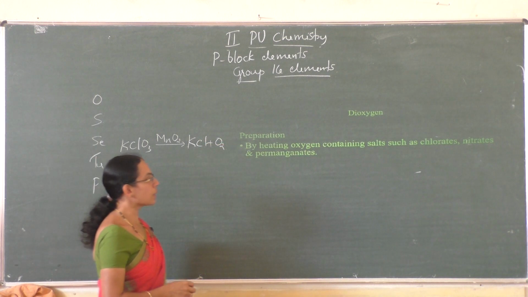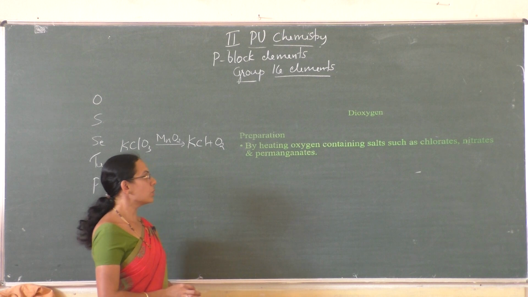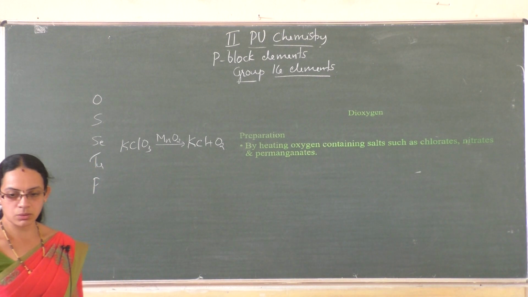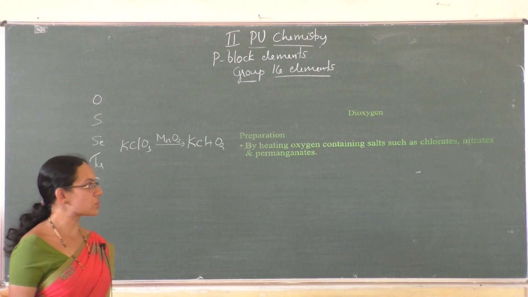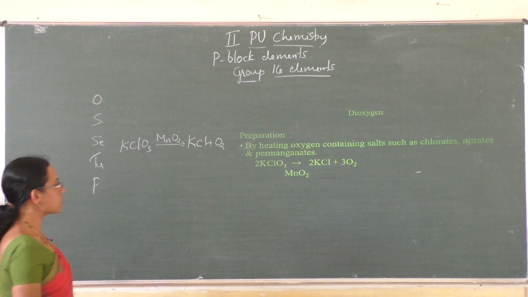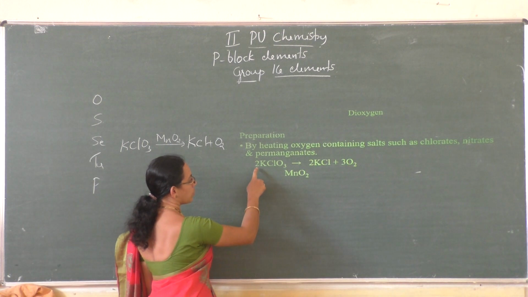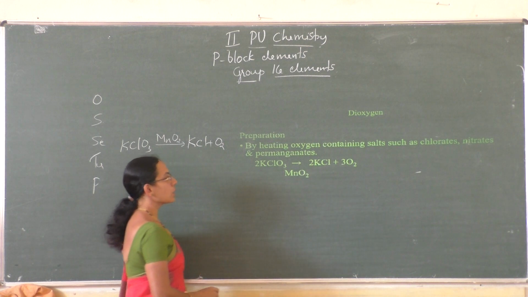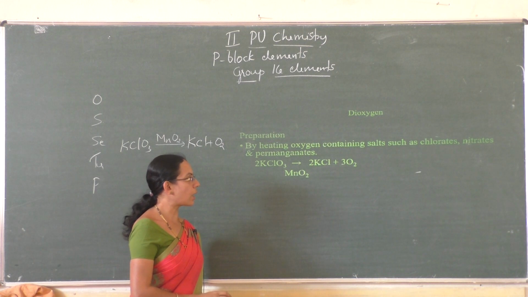Similarly, by heating nitrates or permanganate also, it gives oxygen. By heating oxygen containing salts such as chlorates, nitrates and permanganates, we get oxygen. So this is the equation. Potassium chlorate on heating in the presence of manganese dioxide gives potassium chloride and oxygen.